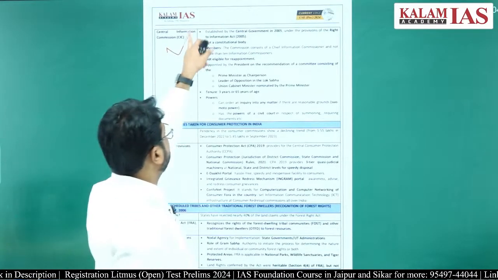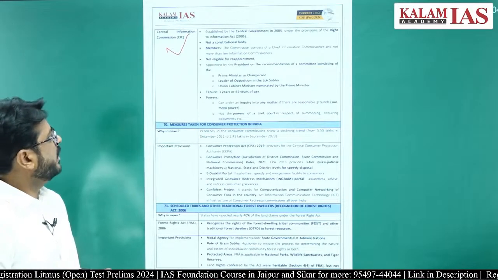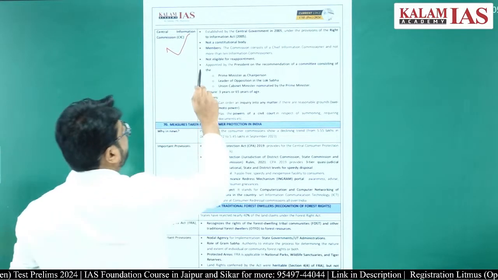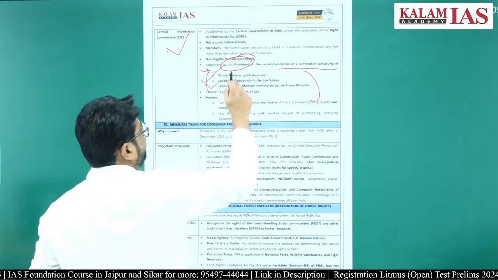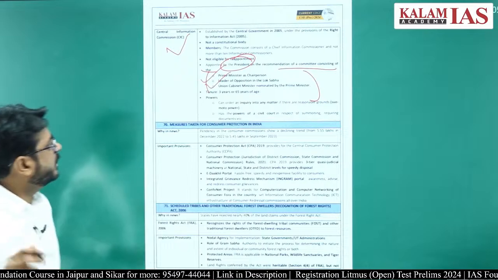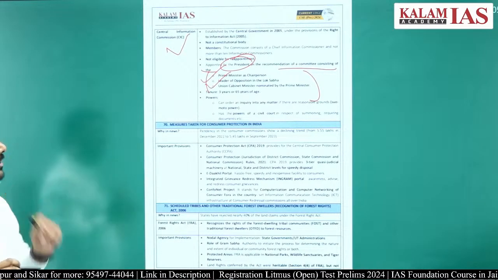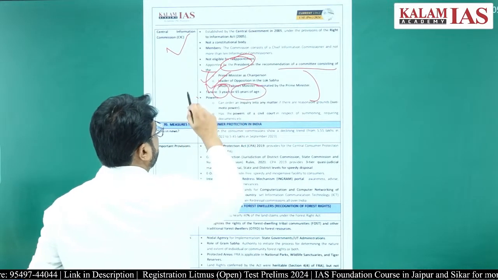The Chief Information Commission has been set up using this Right to Information Act only. It is not a constitutional body, it is a statutory body. It is appointed by the President on the recommendation of the committee, that is the Prime Minister as Chairman, leader of opposition in the Lok Sabha, and a Union Cabinet Minister nominated by the Prime Minister. One very important point you have to remember is 3 years and 65 years.